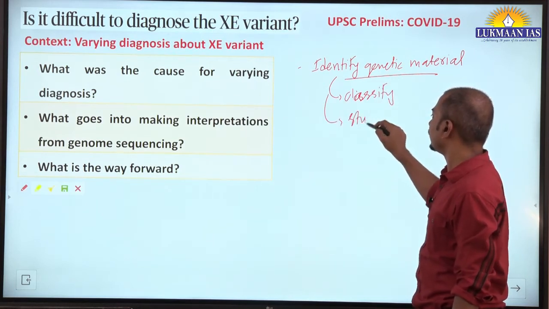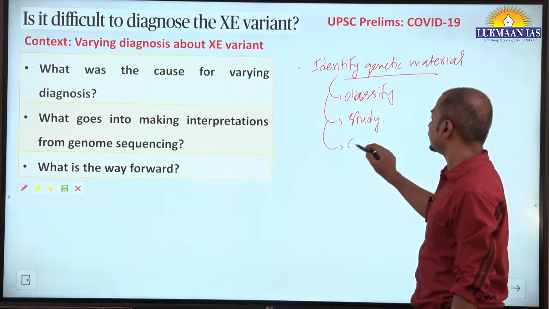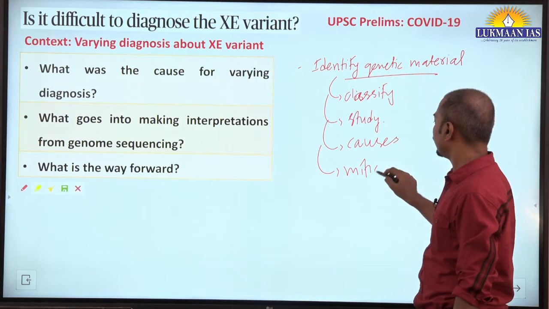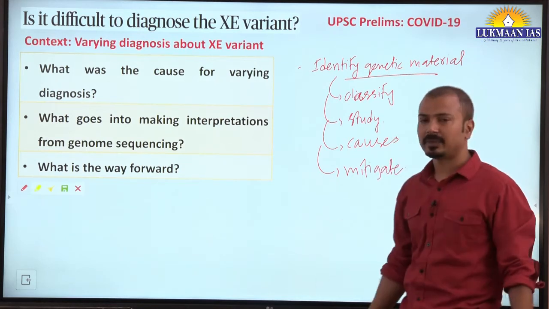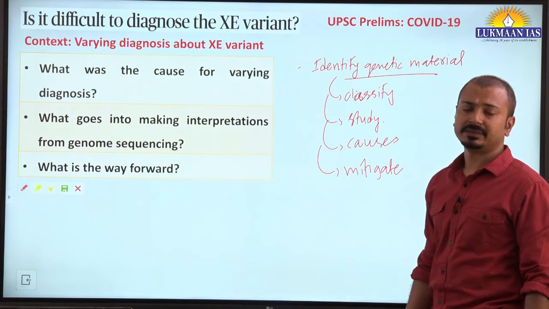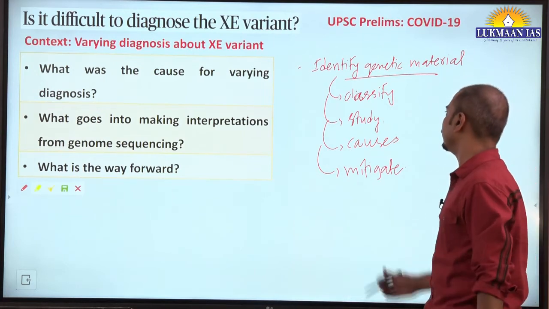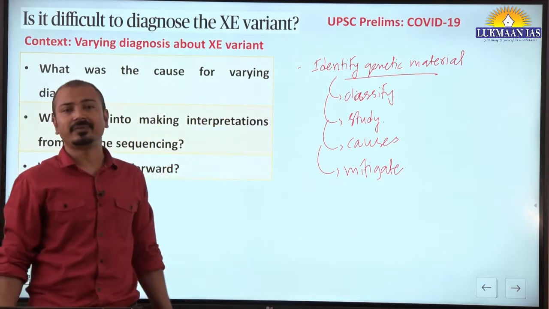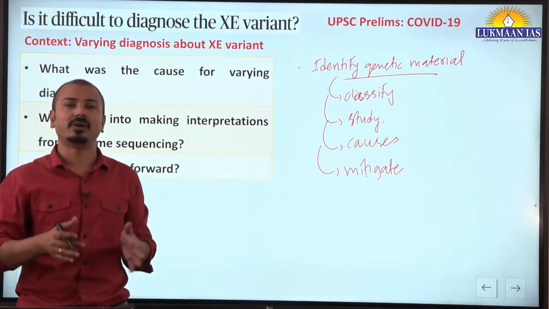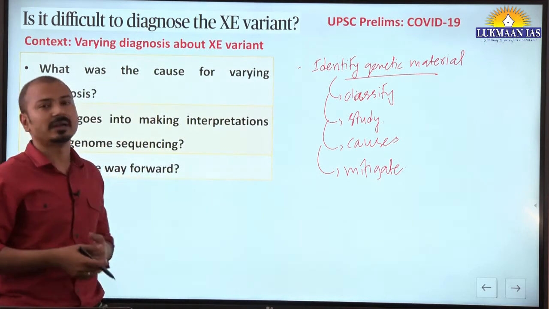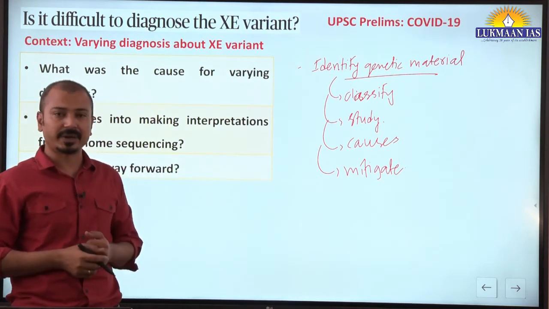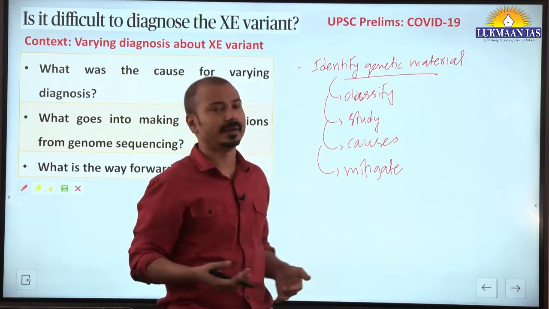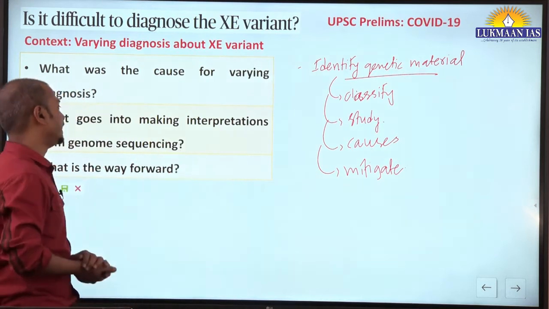It helps to further study its causes, and helps to mitigate the impact of that viral disease or any kind of microorganism. Basically, we are identifying and classifying the genetic material of that microorganism so as to understand the causes behind its spread and transmission, understand the consequences, and how to mitigate that impact. So this is genetic sequencing.